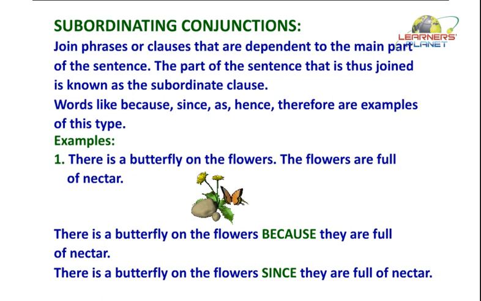A sentence that has a subordinating conjunction may be a complex sentence. The part of the sentence joined by a subordinating conjunction is known as a subordinate clause. The first part of the sentence is known as the main clause. Let us now look at examples of subordinating conjunctions.